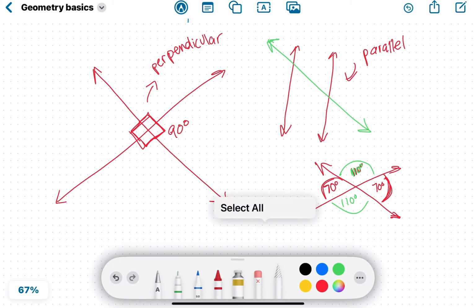One second, bear with me. I don't know what's happening. My thing's glitching. Okay.